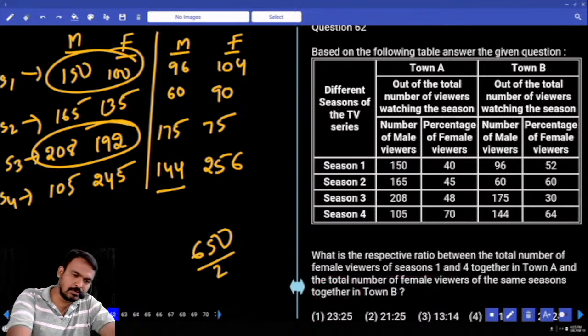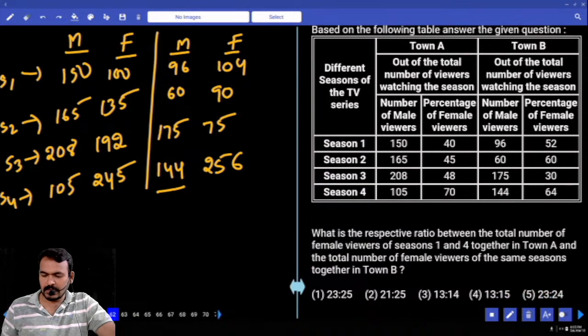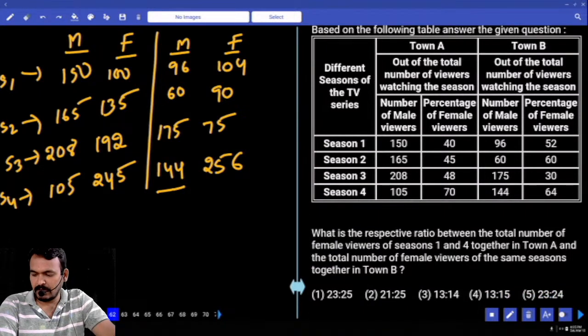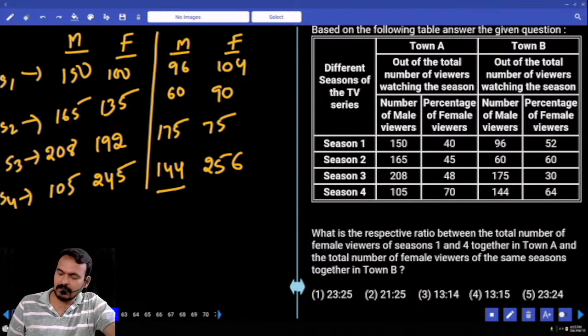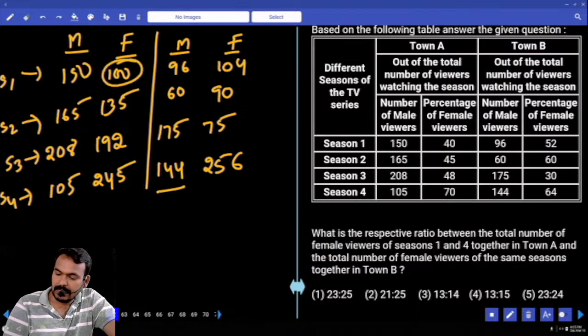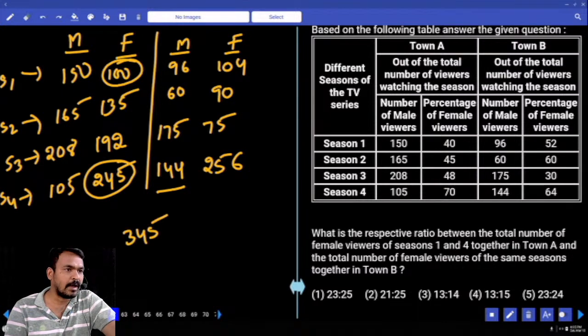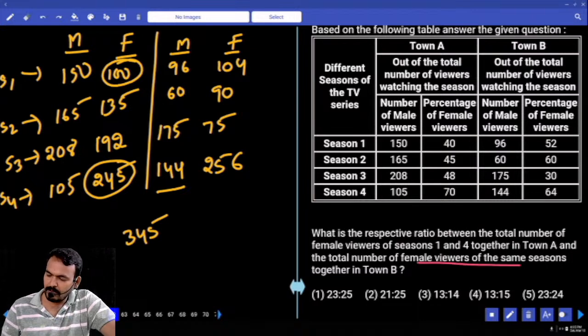Question number 2. What is the respective ratio of the total number of female viewers of season 1 and season 4 together in town A to the total number of female viewers of the same seasons together in town B? Female in season 1, town A is 100, and season 4 is 245. The total is 345.